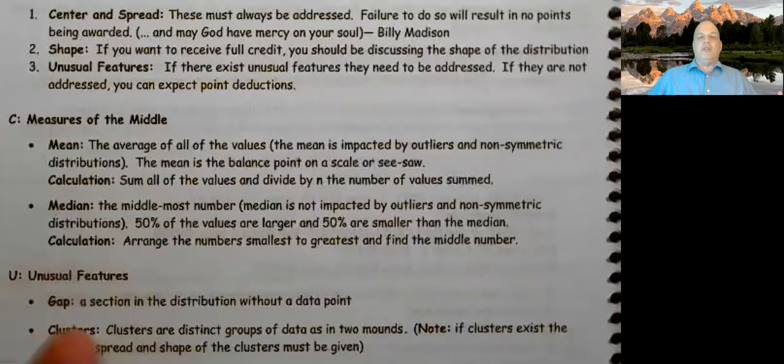If the distribution is symmetric, the mean is pretty good. If we have outliers, the mean isn't so great. The median, on the other hand, is the middlemost value. It's not impacted by outliers, and it's not impacted by shape. So if you have some weird shape data, the median is pretty useful. And 50% of the values are greater than the median, and 50% of the values are less than the median.